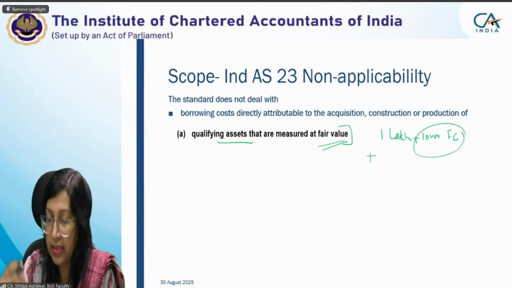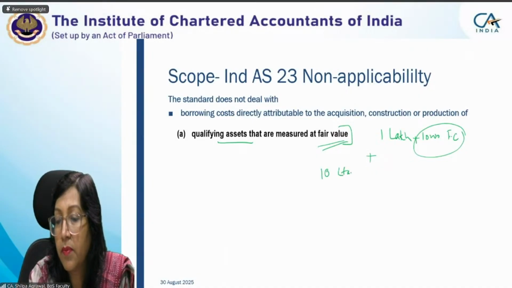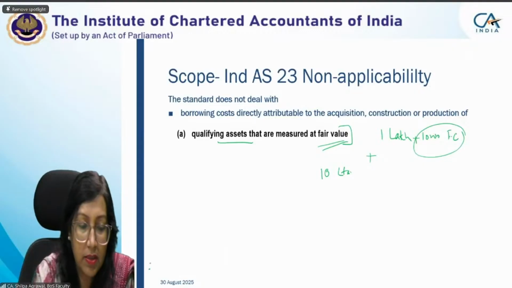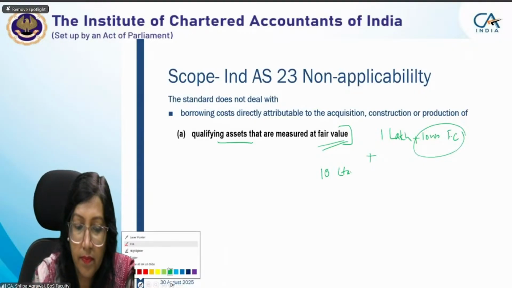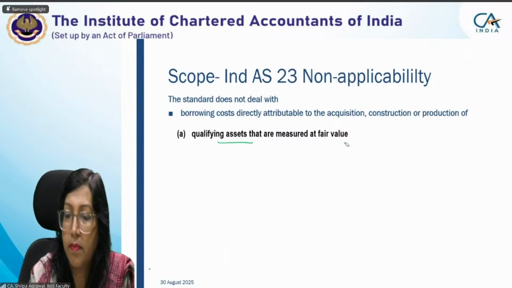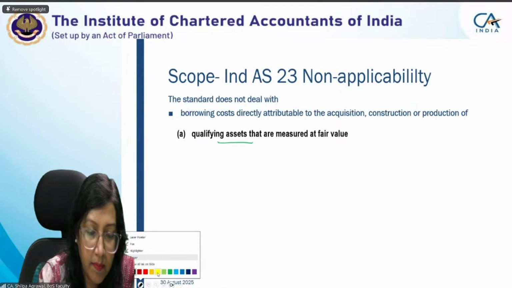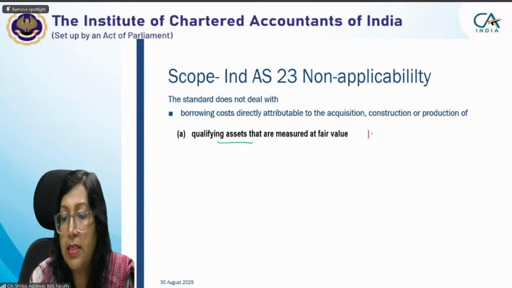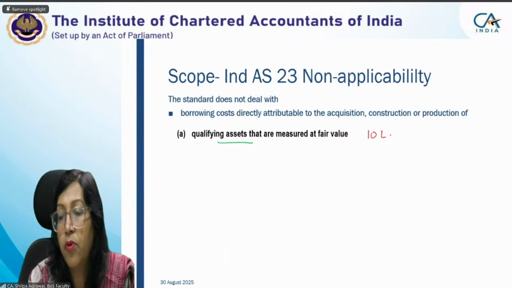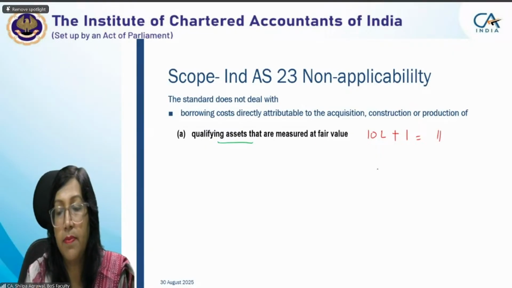Okay, the reason I'm giving one more example. Your cost is 10 lakh rupees. Suppose your borrowing cost, which you're trying to capitalize, is 1 lakh. You have total cost of 11 lakh. Now your asset is measured at 12 lakh.